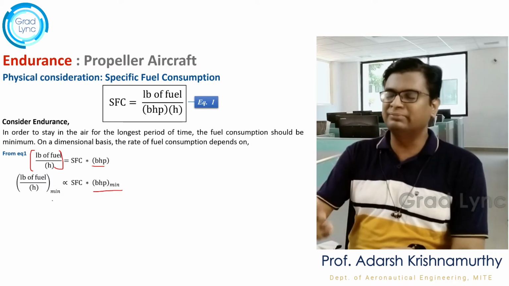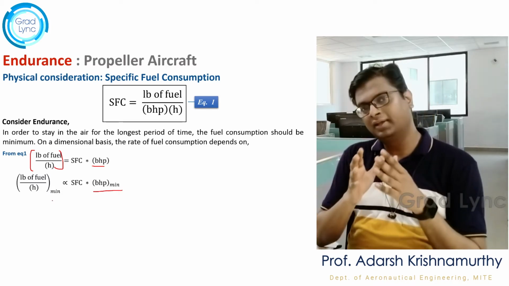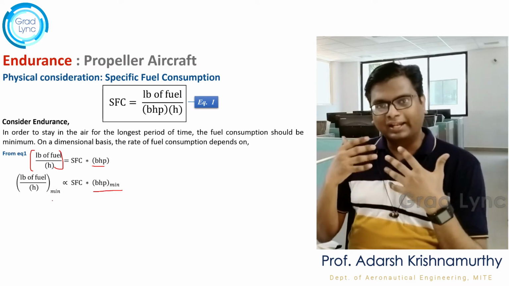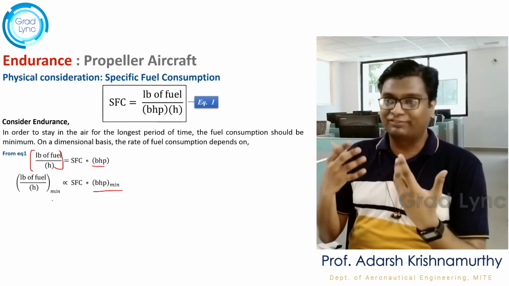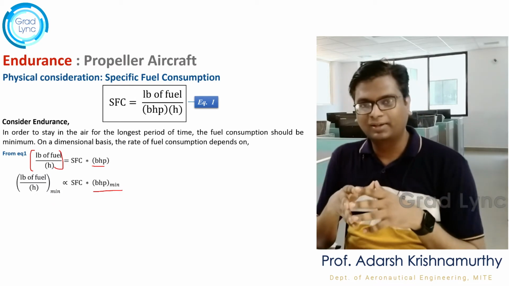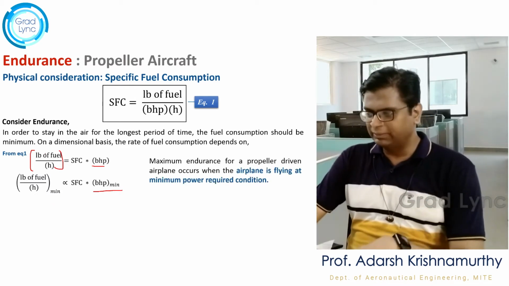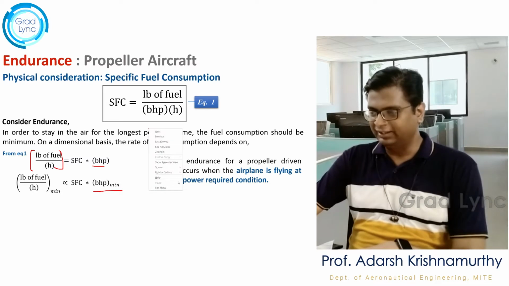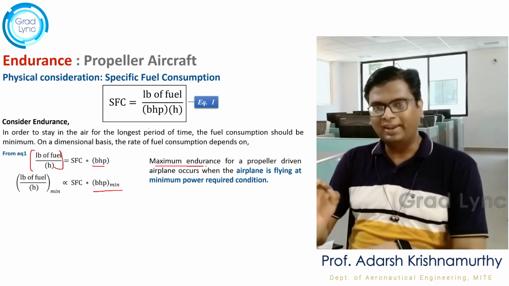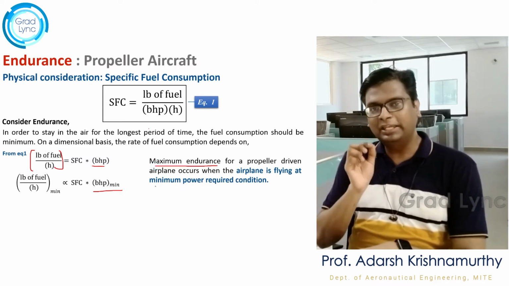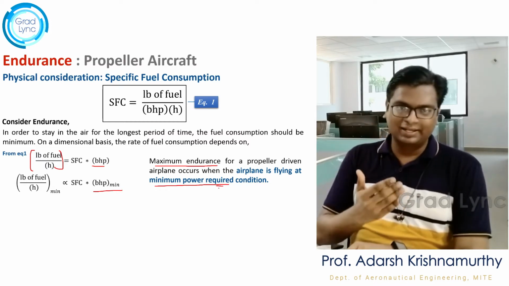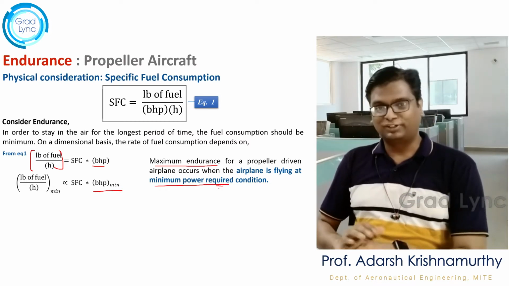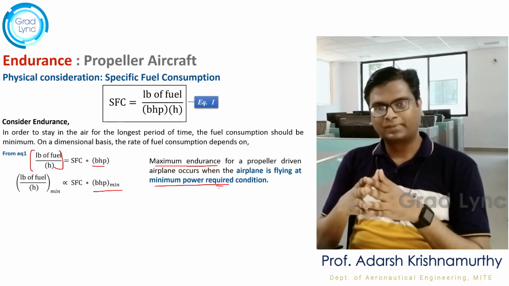When I say minimum fuel required, that means the aircraft can spend maximum time in air because the fuel consumption is minimum, right? So maximum endurance for a propeller driven airplane occurs when it is flying at the minimum power required condition. The analysis we did a couple of classes before for minimum power required, right?